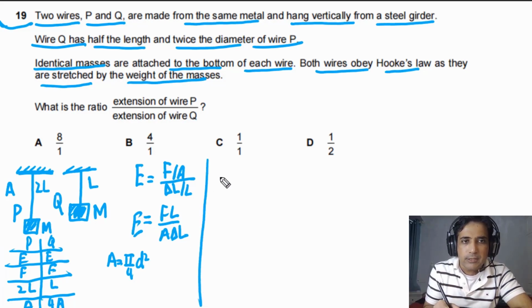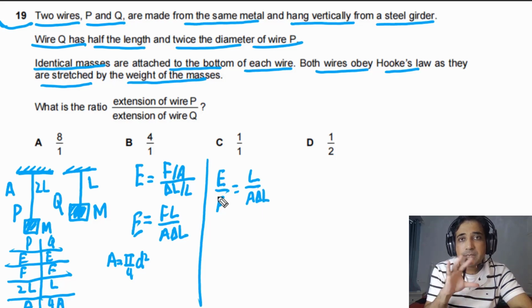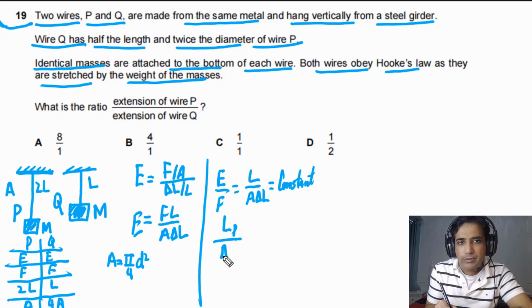You can see here, if we rearrange this, we can write E over F equal to L over A times delta L. But E over F is the same for P and also the same for Q. So this is equal to a constant. So L over A times delta L is equal to a constant. So we can write LP over AP times delta LP has to be equal to LQ divided by AQ times delta LQ.